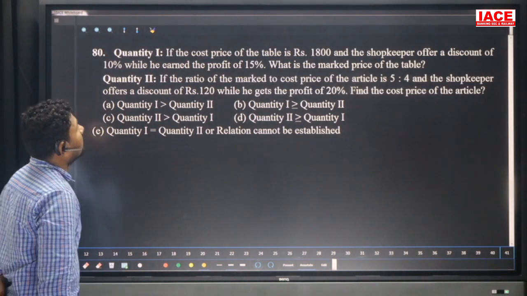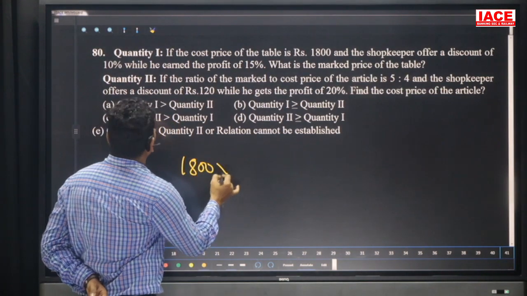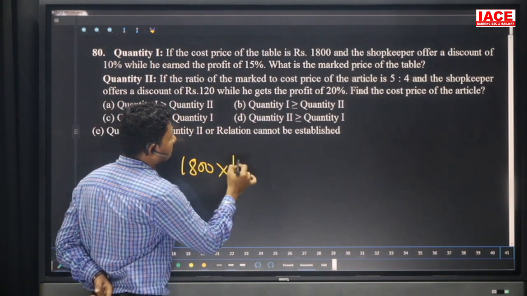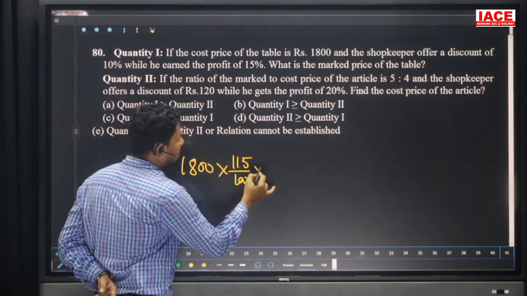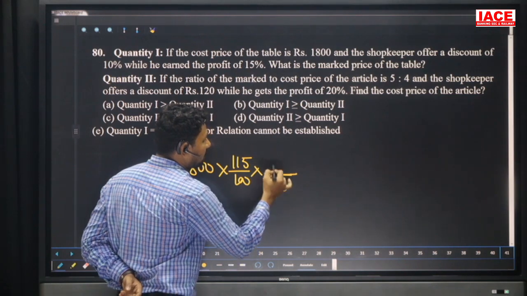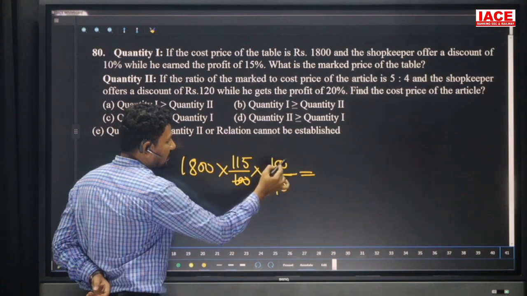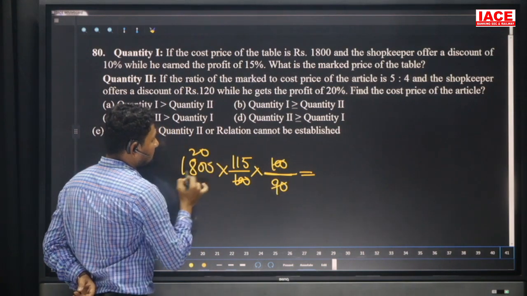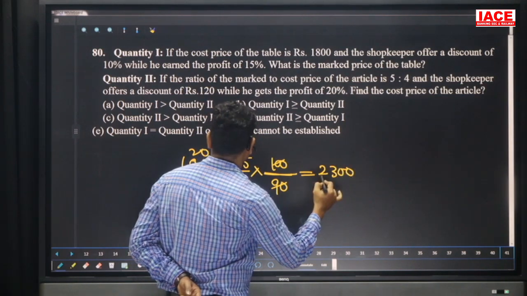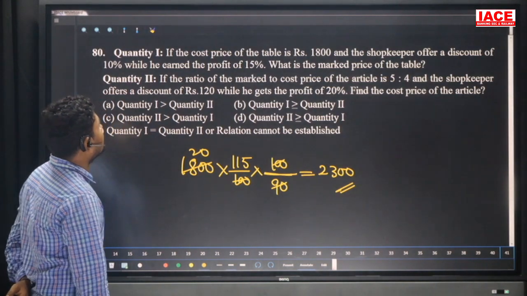Next one, quantity 1. Cost price of the table is 1800. And after the discount of 10 percentage it earned a profit of 15 percentage. 15 percentage profit means 115. This is the selling price. This selling price is generated after the discount of 10 percentage. 10 percentage: MRP value is 100 and discounted value is 90. Here cancel the double zeros. 90, 20 is a, and 20 into 115, which is equal to 2300. This is the market price of quantity 1.